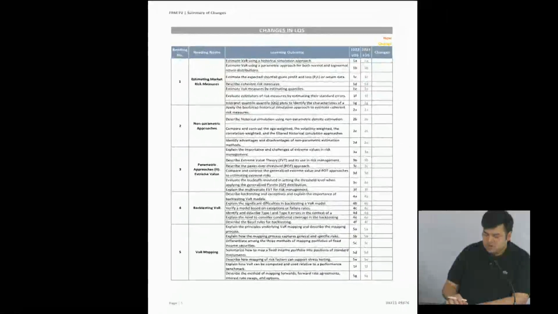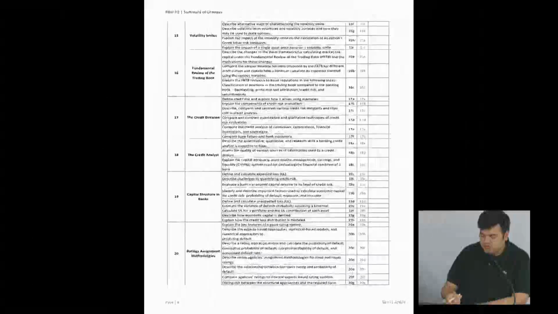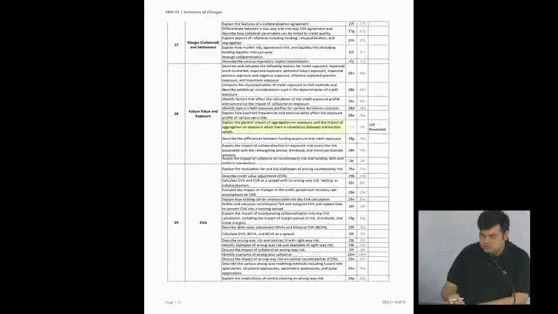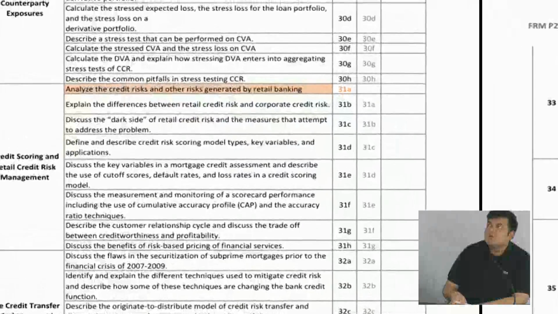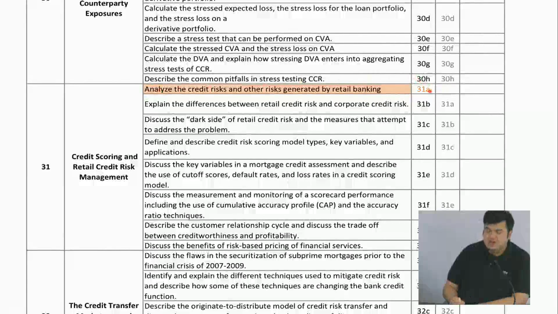Of course, the important aspect you'll have to go through is the changes. Wherever there are changes, it's color coded. This is what you need to see. LOS reworded basically means that the LOS, the learning outcome, is more or less the same. It is just a little bit of change in the language of the LOS, the heading has been changed. So I would assume that the content is going to be 99% the same. So maybe there is no change in the content when you're looking at LOS reworded. But here, this LOS has been added newly.